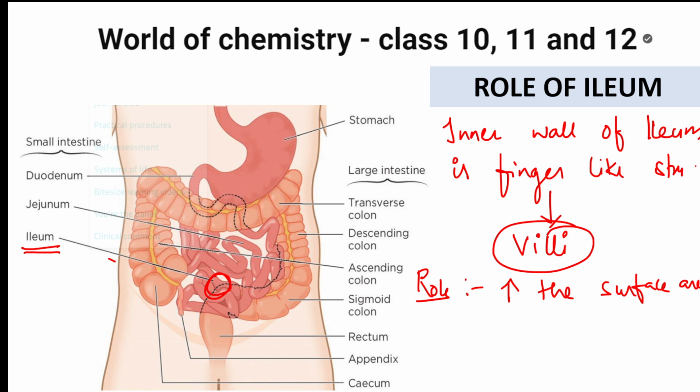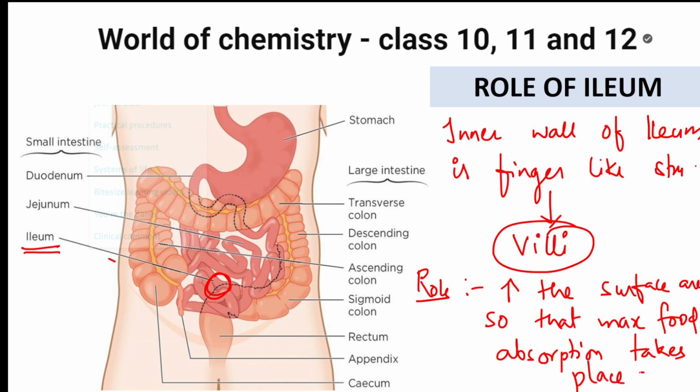When the surface area is increased, what will happen, students? Maximum absorption of food takes place. Increases surface area so that maximum food absorption takes place. This is done, students. So what is the role of villi now? Increase of surface area so that maximum of food absorption takes place. Now what it does is it reduces the size of the ileum. Villi are there, no? Finger-like. So it reduces the size of the ileum like this.